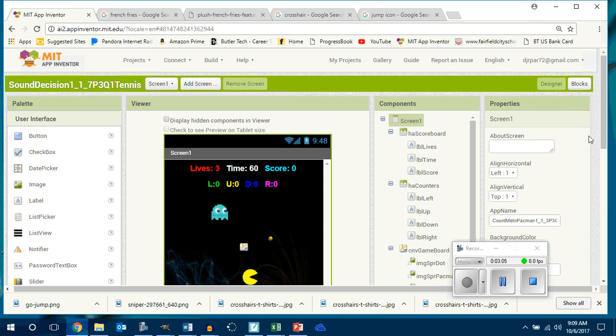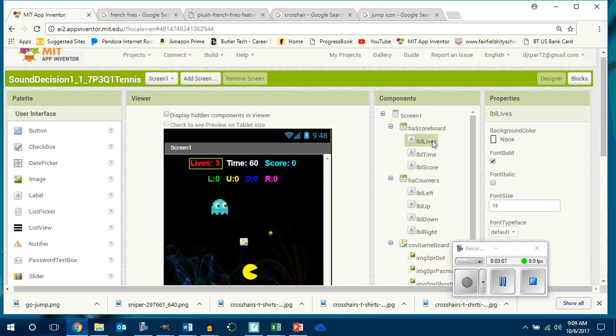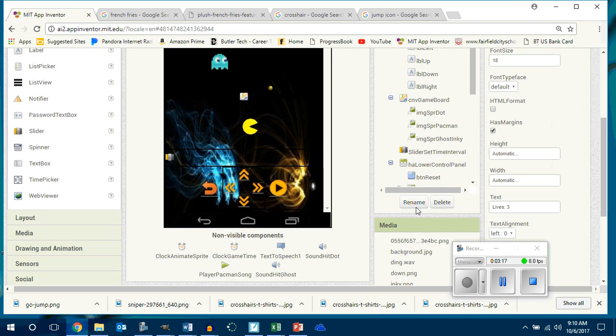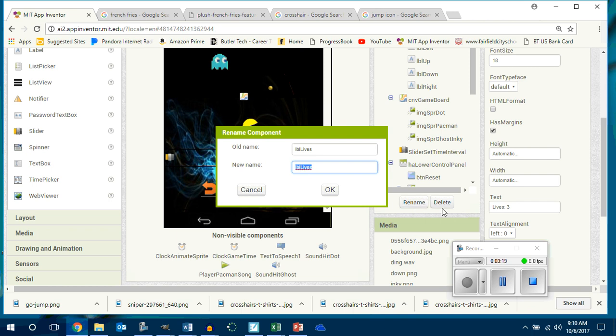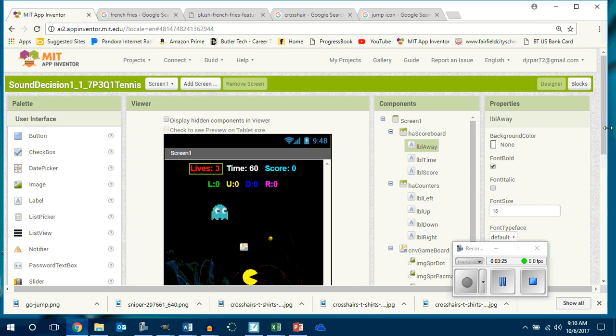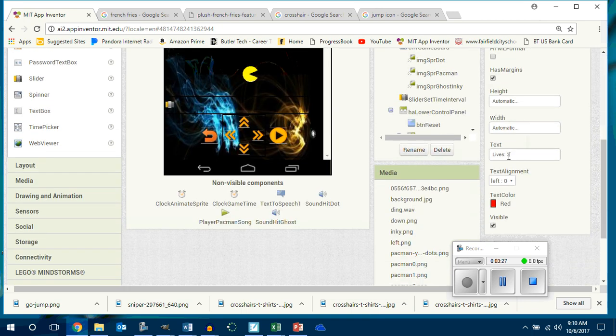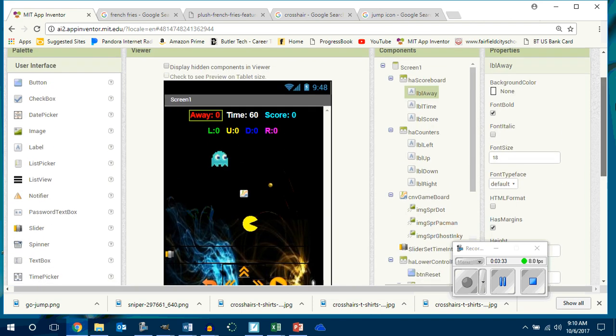Yeah, so watch this. Watch this. This lives, look at your engineering design paper. What am I going to rename this lives as? Away. Okay, so you're just going to say, okay, rename this as LBL away. This is your LBL away label. You're going to go down here so we don't confuse ourselves and say, okay, this is the away scoreboard, :0. All right, that was done.